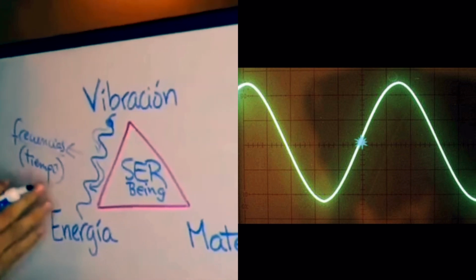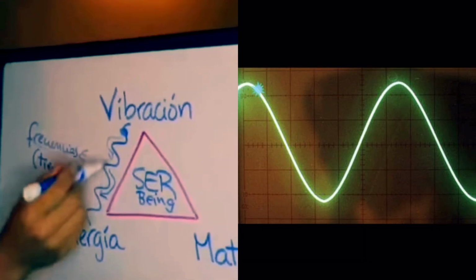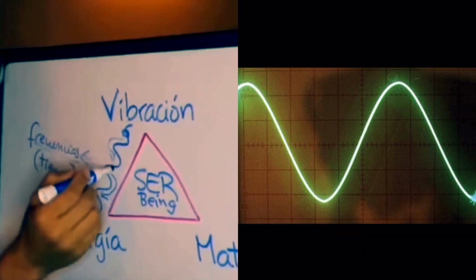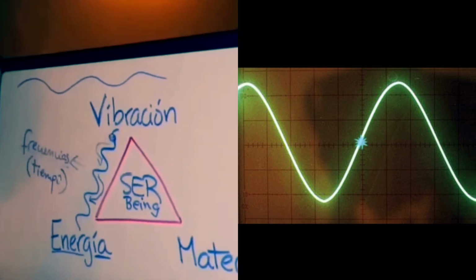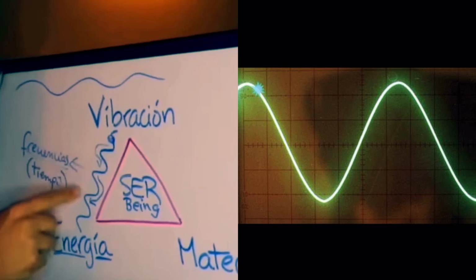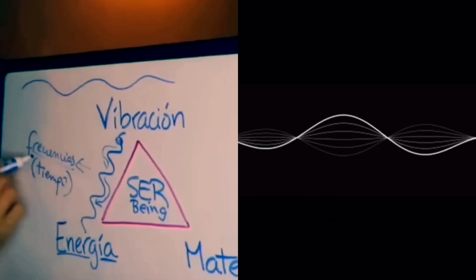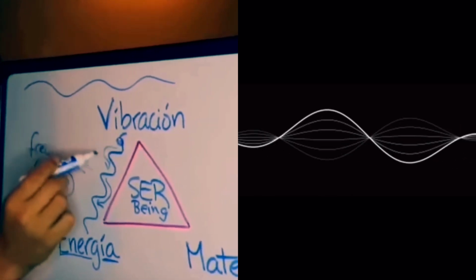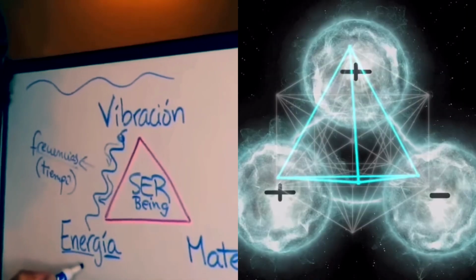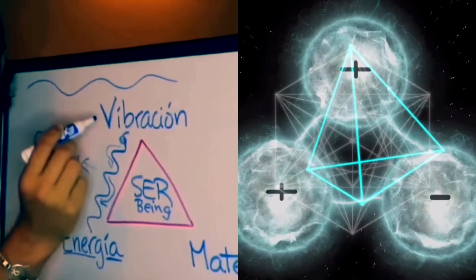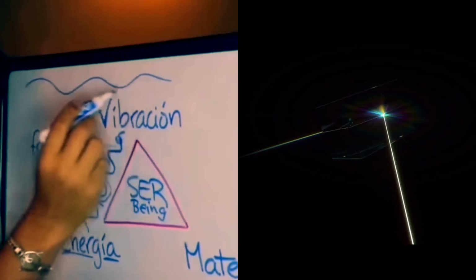So a wave can also behave as a particle. We can imagine that in this wave, we have a particle that is moving in different frequencies. This particle moves in the shape of a wave like this. And the faster it moves, meaning the higher frequency it has, it creates what we call energy. Energy is the movement of a particle on a wave of vibration, like the light that moves in waves through